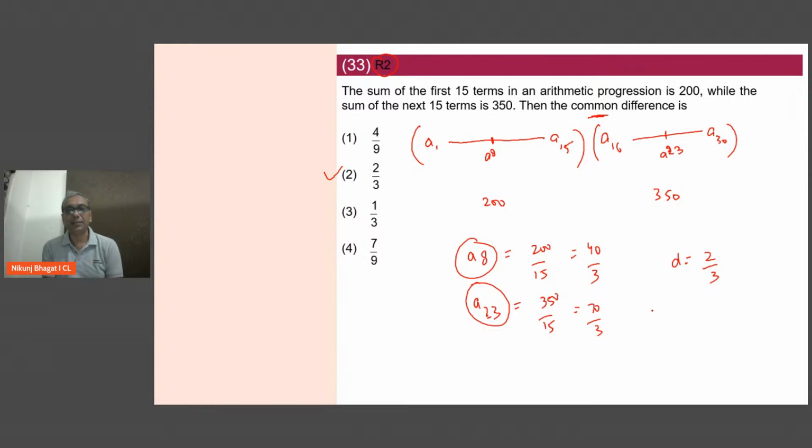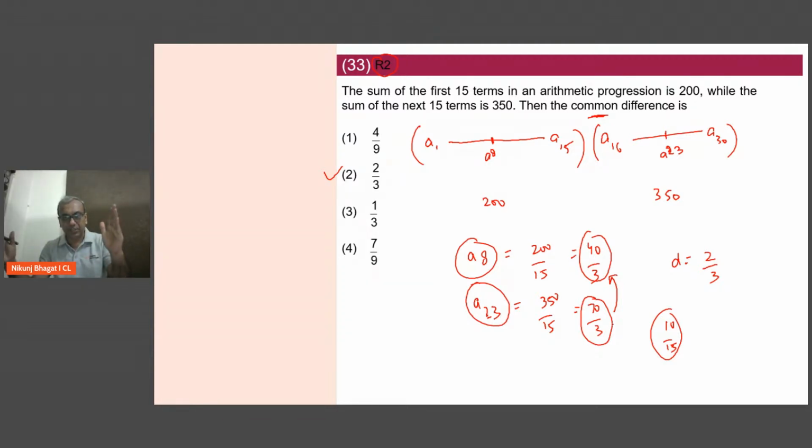A plus n minus 1 D formula लगा सकते हैं बट direct भी आपका निकल जाएगा because A8 और A23 अगर लेते हैं उनके बीच में 15 बार common difference आएगा. And 70/3 minus 40/3 is 10, and that 10 is 15 times common difference. So 10 by 15 straight away gives you 2/3. I hope this 15 is clear. 10 तो easy है दोनों का difference.